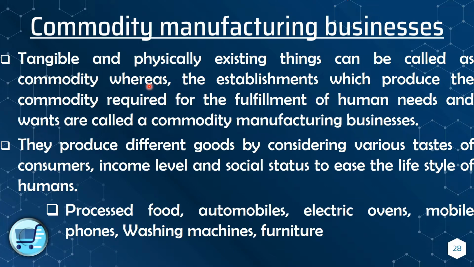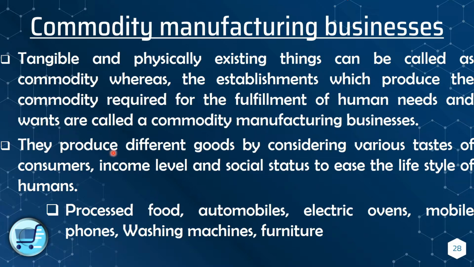Things can be called commodities, whereas the establishments which produce the commodities required for the fulfillment of human needs and wants are called commodity manufacturing businesses. So the businesses that produce tangible and physically existing things are known as commodity manufacturing businesses. They produce different goods by considering various tastes of consumers, income level and social status, to ease the lifestyle of humans.